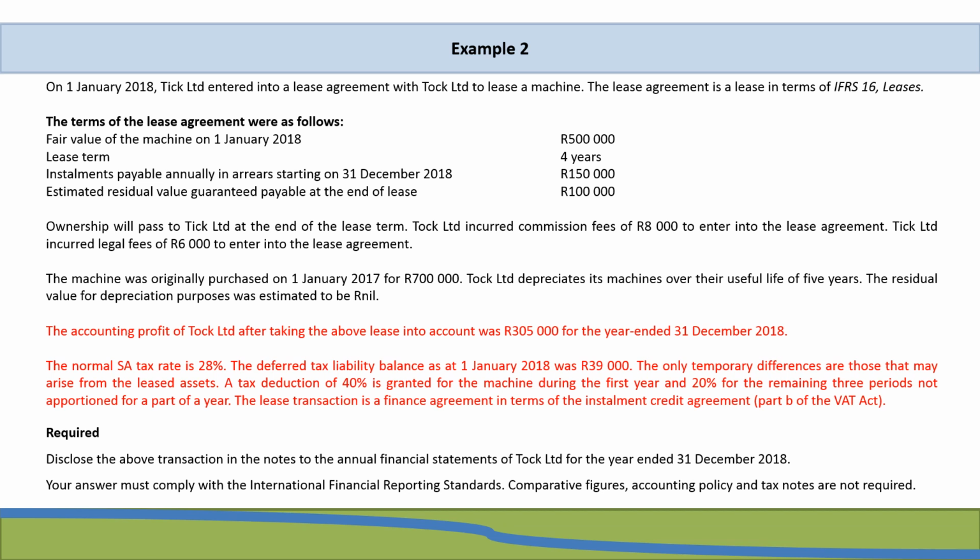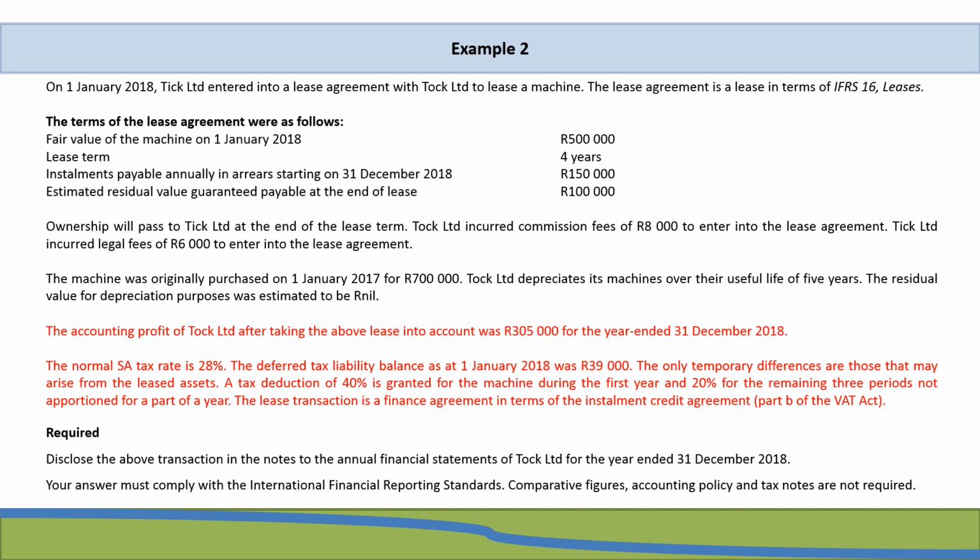The only thing is we're just going to change the required. So here the required states that we need to disclose the above lease transaction in the notes to the annual financial statements of TOC Limited for the year ended 31 December 2018. Your answer must comply with the International Financial Reporting Standards. Comparative figures, accounting policy, and tax notes are not required.